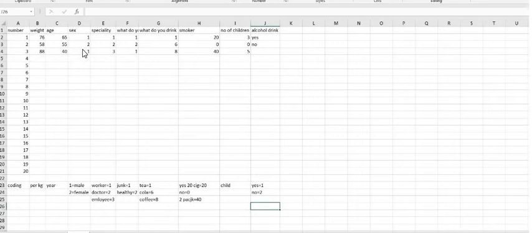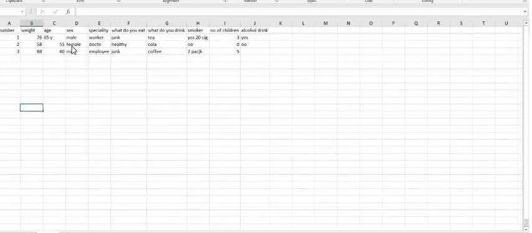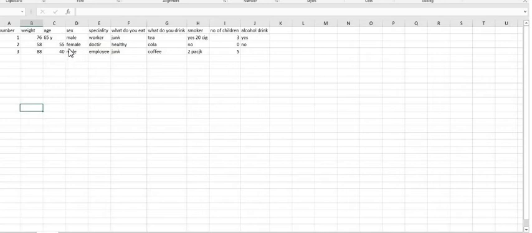Someone may raise a question here. Can we put male and female and the computer understand it? Yes, it can understand. But sometimes if you put male like this, and another male written with a capital M, the computer will not understand this. On the contrary, the computer will define male as one thing, and male with capital M as another thing. If you put a full stop at the end of the text, also the computer will not know that this male is like this male. This is very problematic during research.